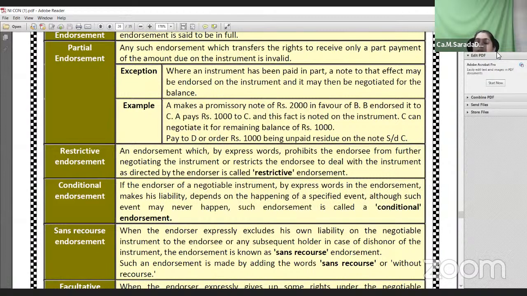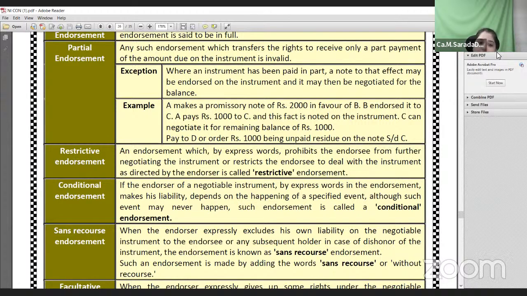Next, restrictive endorsement. At the time of endorsement, when the endorser signs the instrument and specifically restricts it by mentioning that the instrument should not further be transferable or further be negotiated, that is called a restrictive endorsement. Next, conditional endorsement. If the endorser of the negotiable instrument, by express words after signing the instrument, specifically mentions that he will be liable to pay only on happening of a certain event, that is called conditional endorsement. He is giving some conditions at the time of endorsement.